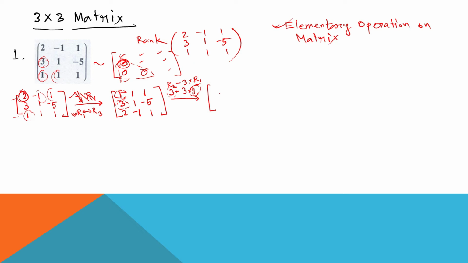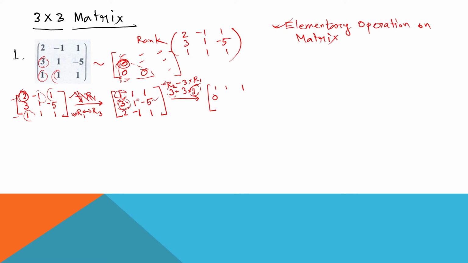So what will be the result? The first row will not change, so 1 1 1. Second row, obviously after operating R2 minus 3 into R1, this element will be 0 clearly. But there are other two elements also. The same operation will be done on the other two elements also.